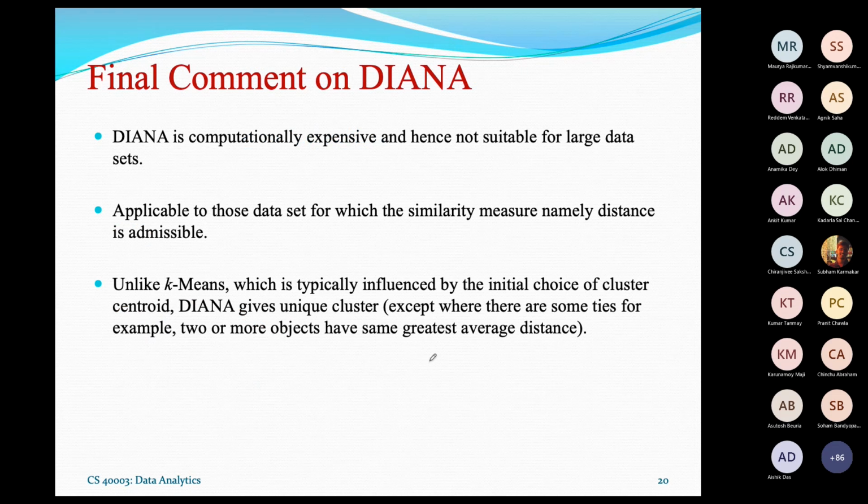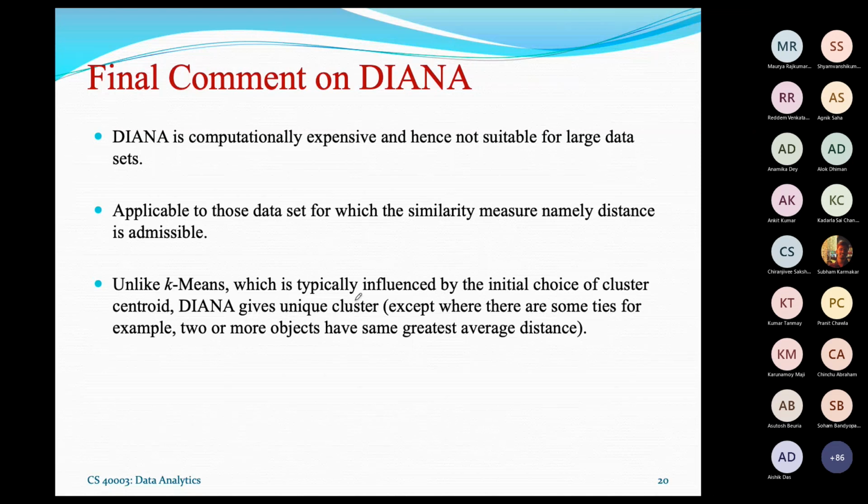Now, DIANA is computationally expensive because order of n square calculation is required. Again, order of n square calculation was there in the k-means algorithm also. But from the storage point of view, we don't have to store that much information. We can store one matrix of distances from one object to another, and another storage for the diameters of all the clusters obtained at any intermediate step. So this way, the DIANA algorithm is better.